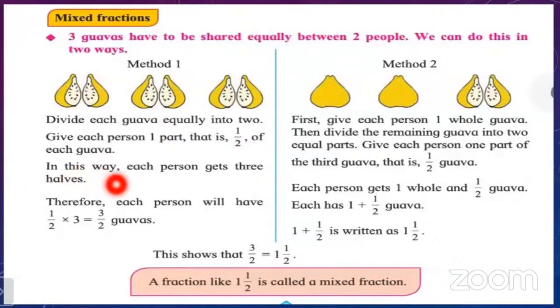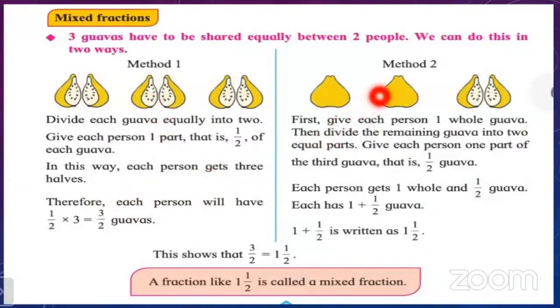So in this way, each person gets 3 halves: 1 half from this, a second half from this, and a third half from this one. Therefore, each person will have 1 upon 2 multiplied by 3 is equal to 3 upon 2 guavas. So 3 times half. That is why 3 upon 2 is the share of each one.